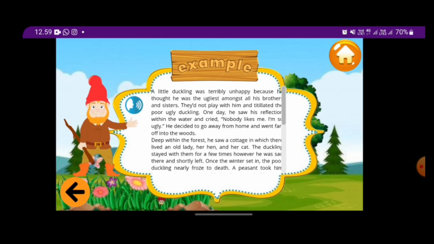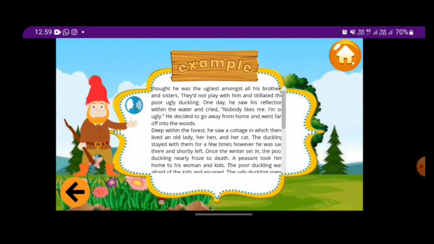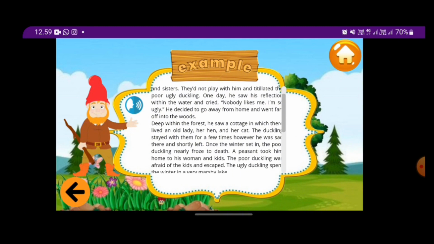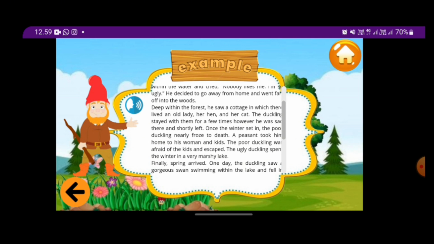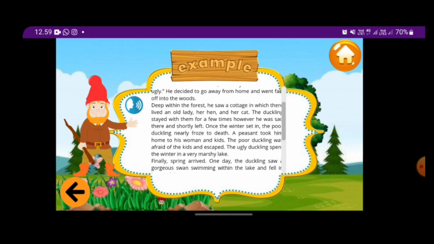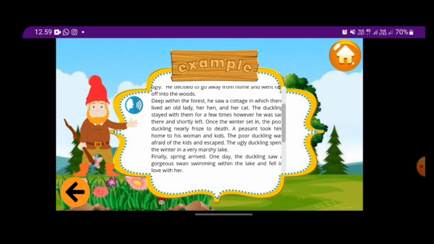A little duckling was terribly unhappy because he thought he was the ugliest amongst all his brothers and sisters. Did not play with him and titillated the poor ugly duckling. One day, he saw his reflection within the water and cried, "Nobody likes me. I'm so ugly." He decided to go away from home and went far off into the woods. Deep within the forest, he saw a cottage in which there lived an old lady, her hen, and her cat. The duckling stayed with them for a few times, however he was sad there and shortly left.